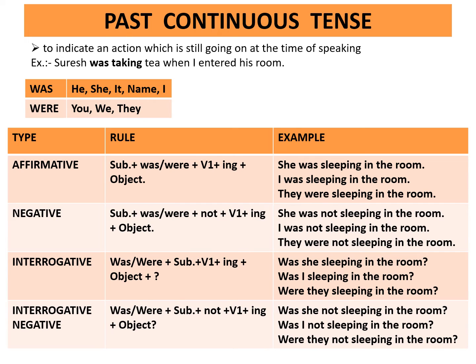Interrogative negative. Rule is was or were plus subject plus not plus first form of the verb plus ing plus object plus question mark. Example, was she not sleeping in the room? Was I not sleeping in the room? Were they not sleeping in the room?